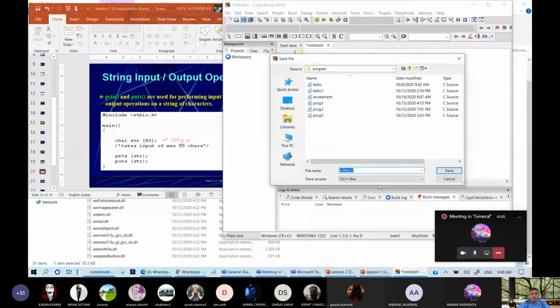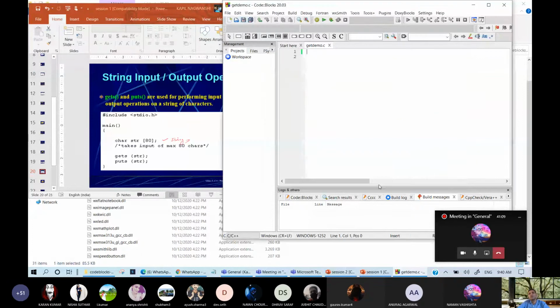I am writing getdemo.c. So this is a meaningful name for this program, and then writing starting from include. Everything is very simple. This is our preprocessor directive. Whenever we are writing a program, it must begin with a preprocessor directive, and this is our stdio.h.